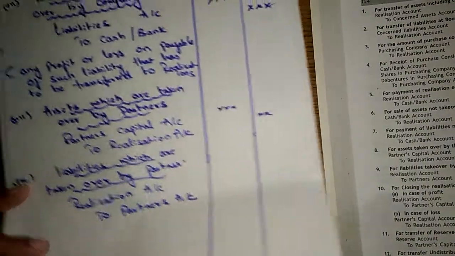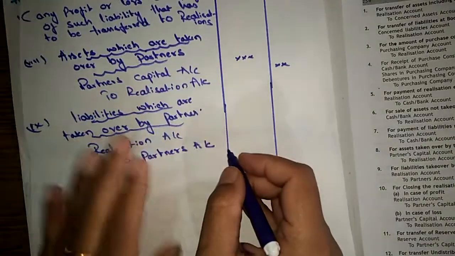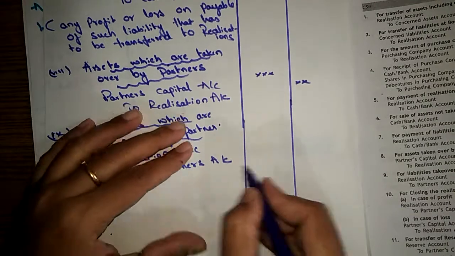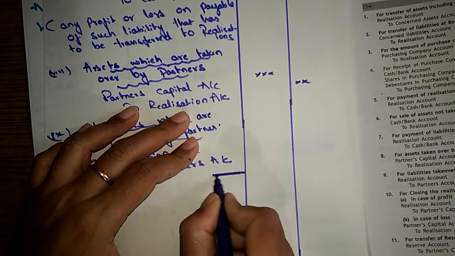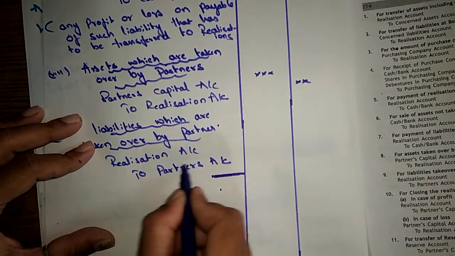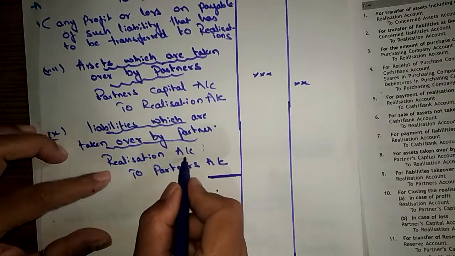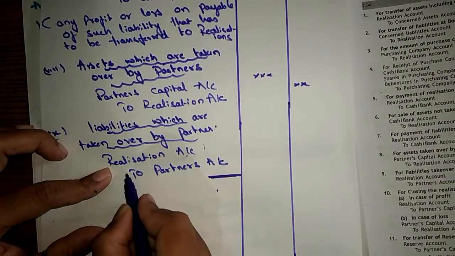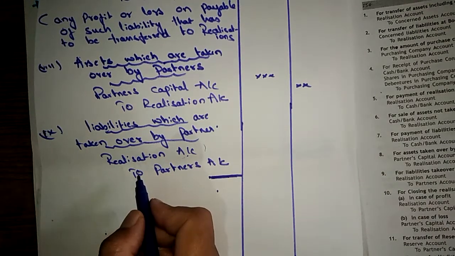Then after the ninth entry, you are not going to pass journal entries. Before that, you are going to open a realization account to know whether the firm earned realization profit or realization loss.